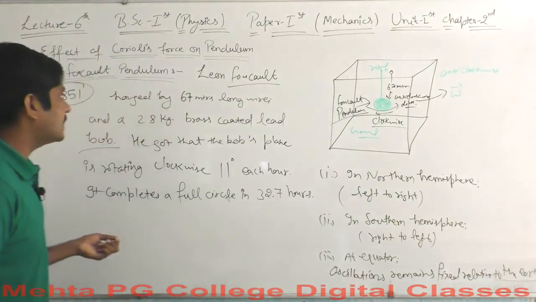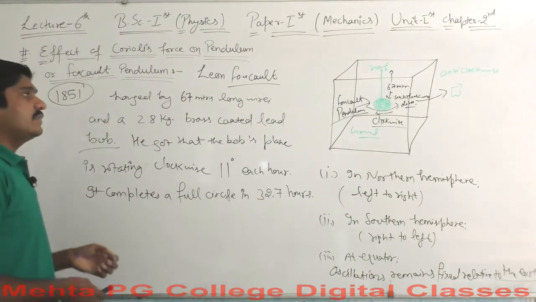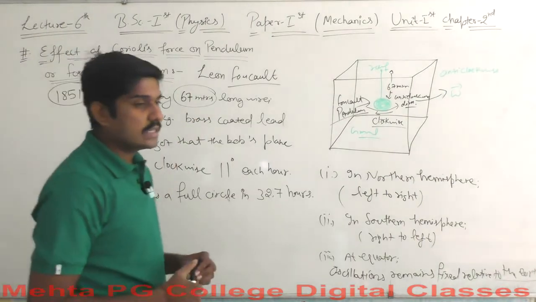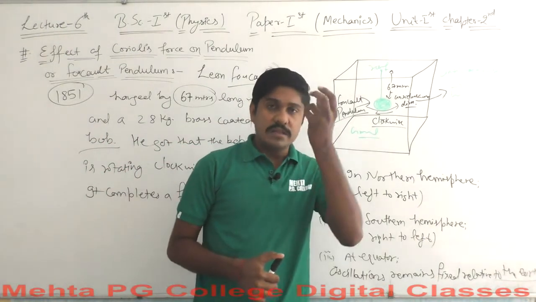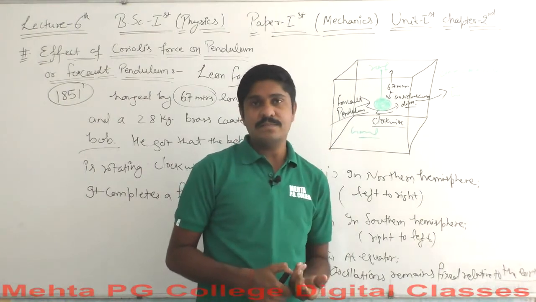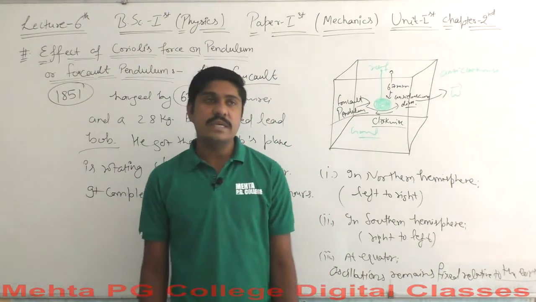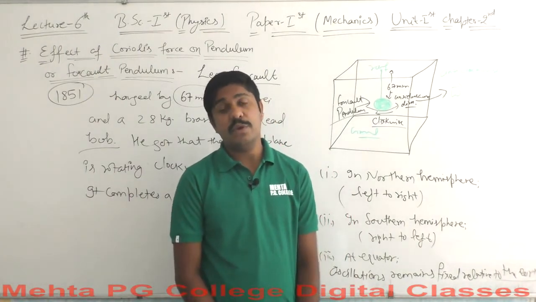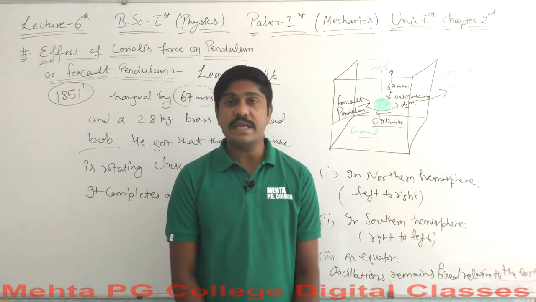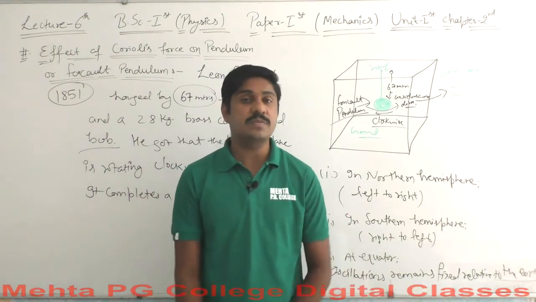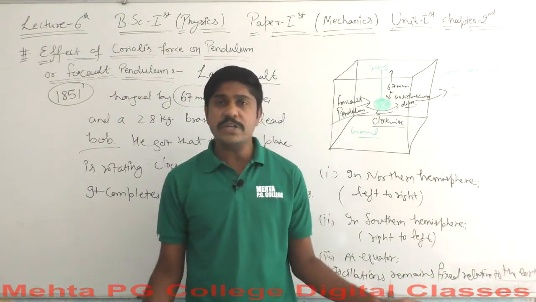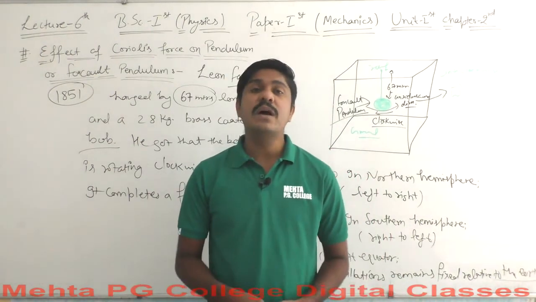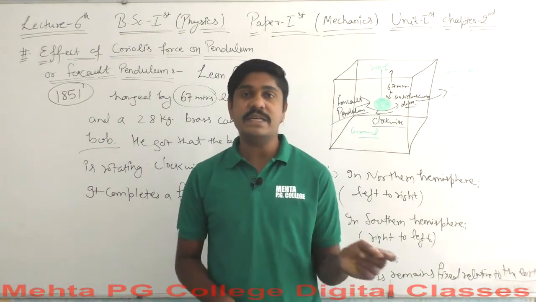and we need a 67-meter long wire. And why have we taken about 67 meters? That's because we need a longer and longer wire, so that we can suspend the bob as freely as it should be. So that's all taken into consideration, and this all happens in the Foucault pendulum experiment. This is the theoretical concept up to here. I hope you got all the theoretical concept by now, and what remains are the mathematical expressions.